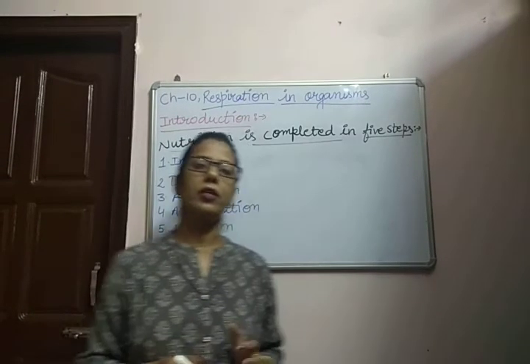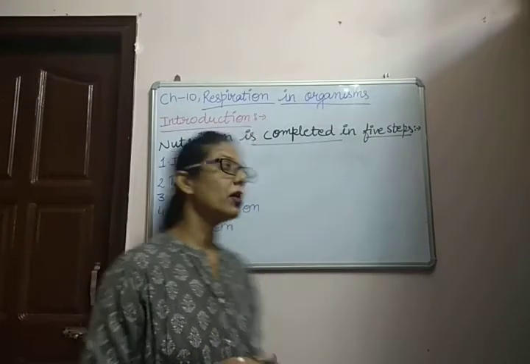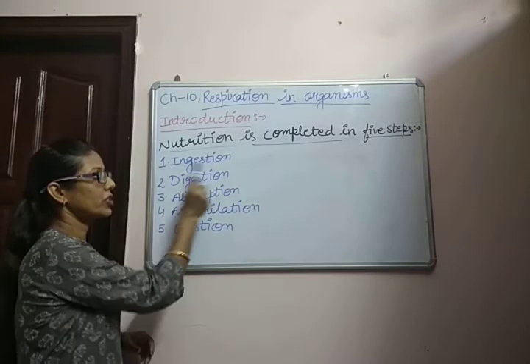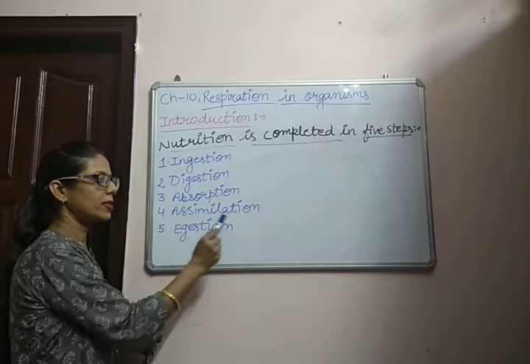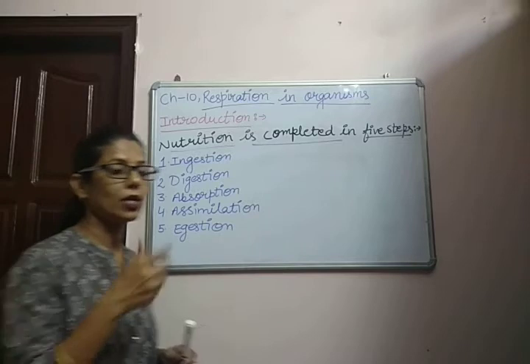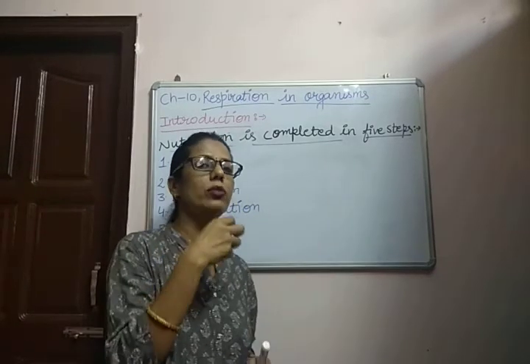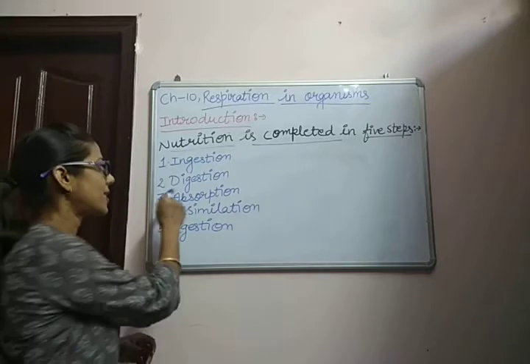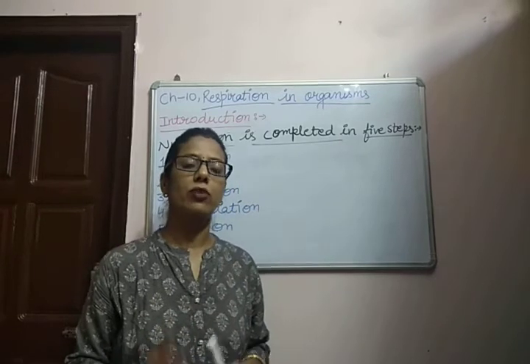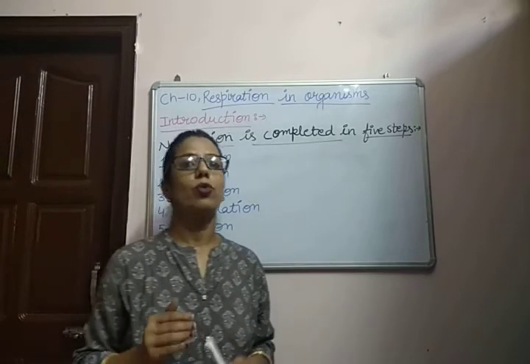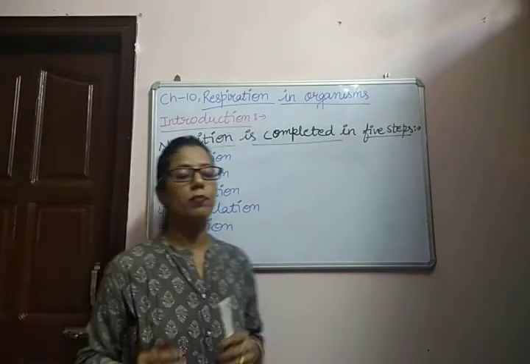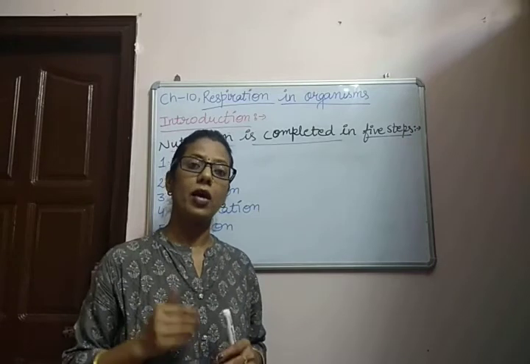As you must have learned in the second chapter, nutrition in animals, nutrition is completed in 5 steps in each animal, and these steps are ingestion, digestion, absorption, assimilation and egestion. The very first step is ingestion. Ingestion means intaking of food. When we intake food in our mouth, this step is known as ingestion. Then the second step is digestion. Digestion means complex substances are converted into simple substances. After digestion, the third step is absorption. Absorption means the useful material is absorbed in our body.